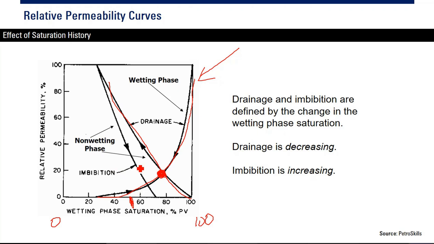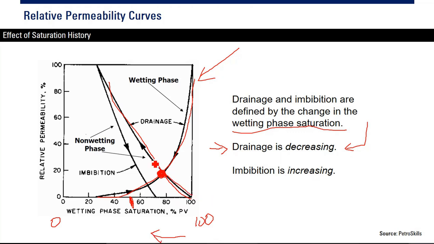You also know about drainage and imbibition from the reservoir engineering lecture. Drainage and imbibition are defined by the change in wetting phase saturation. For drainage, the wetting phase saturation is decreasing. So if you have water wet rock, for drainage the water saturation will decrease and we move to the left.